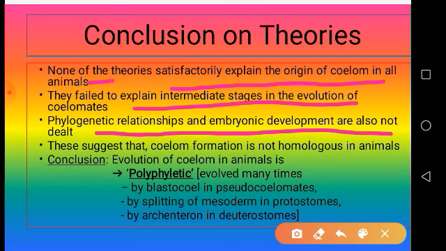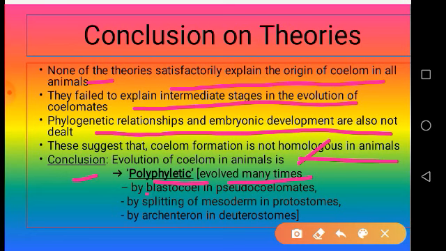Now we can come to a conclusion. This suggests that coelom formation is not homologous in animals. If it were homologous, it would have had some intermediate stages also. There would be a connectivity, a relationship, but here we can't see anything. That's why we can come to the conclusion that the evolution of coelom in animals is polyphyletic. Polyphyletic means it evolved many times.